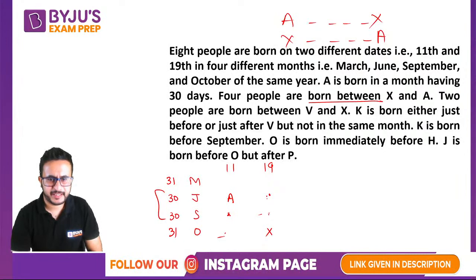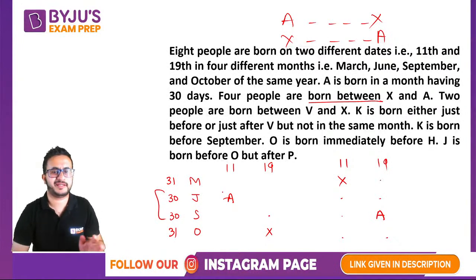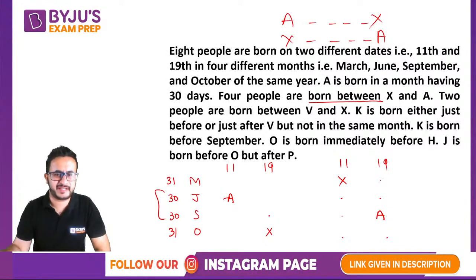So if we take A here, 1 2 3 4, X can come here. So we will take the second case like this: X here, 1 2 3 4 people, and then A here, and then two more people. So we will just have to make two cases. Initially it looked like four cases would be made. So do not just use your pen and start writing everything.